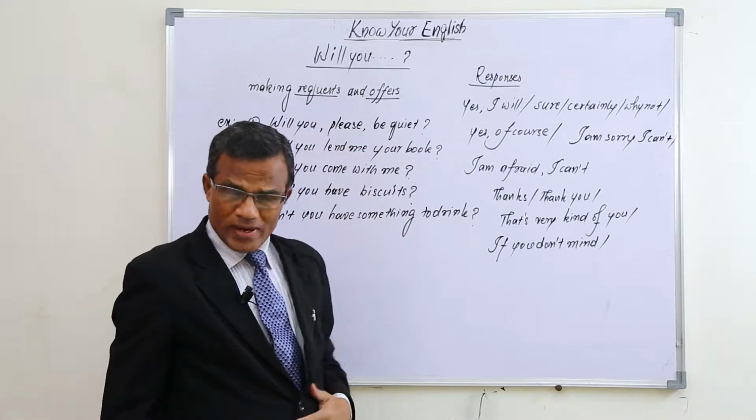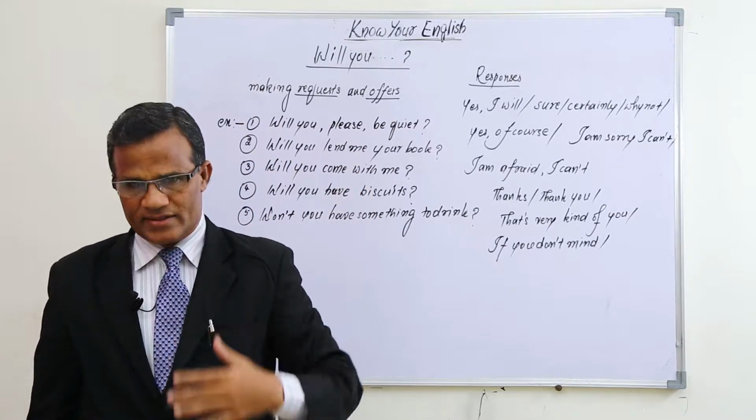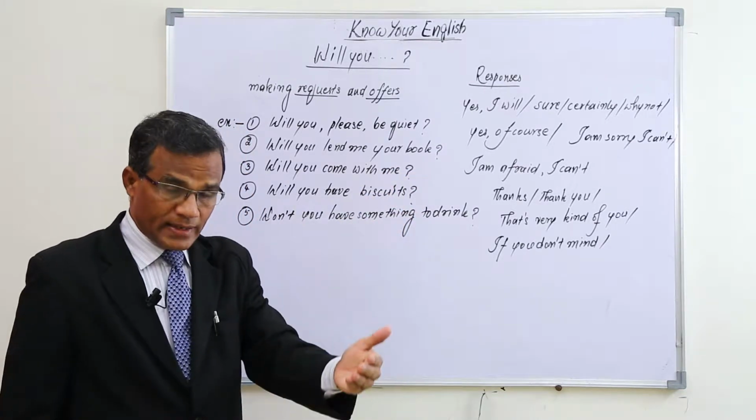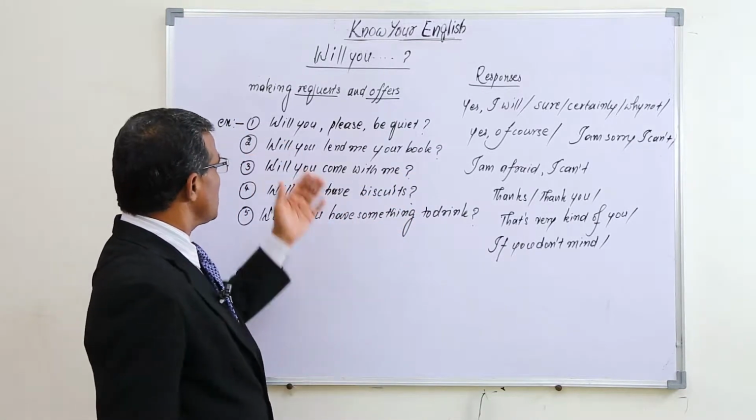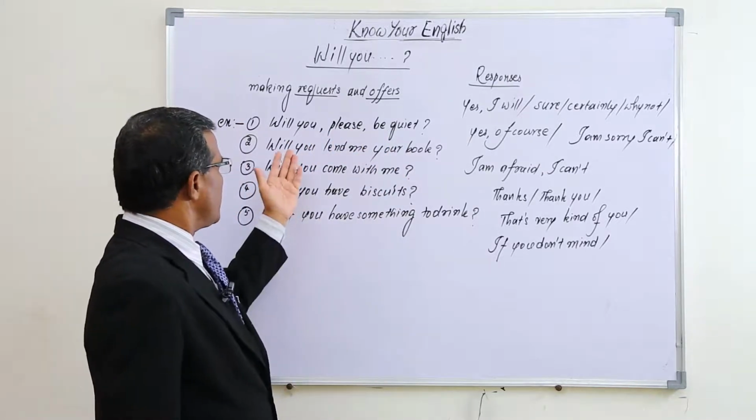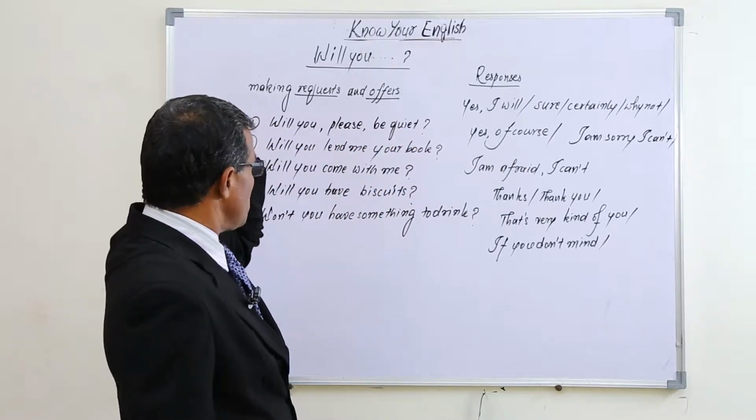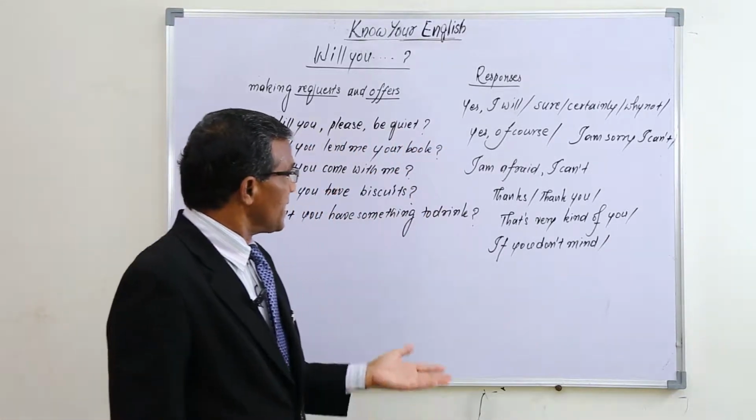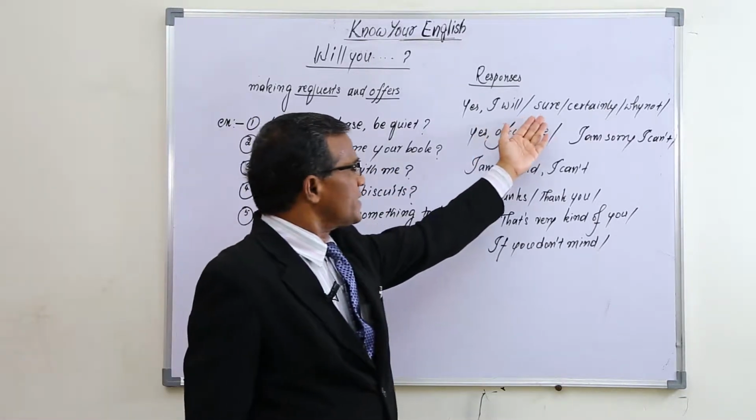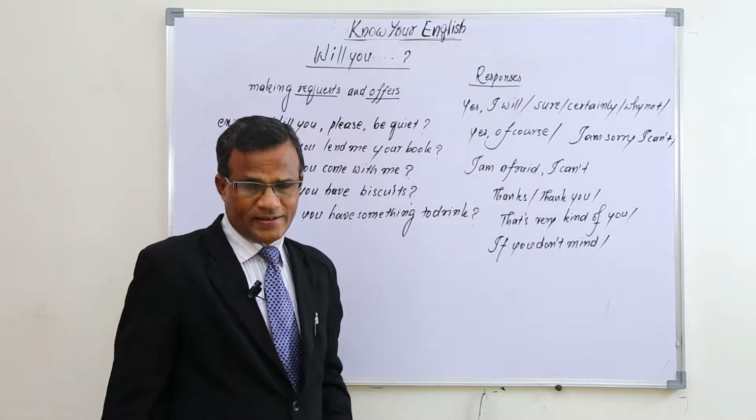Will you please be quiet? We are requesting a person who is against us to be quiet. So we are requesting him to keep quiet. We can use it in this way, will you please be quiet? And the response for this may be in this way. For that he can say, sure. His response may be certainly.